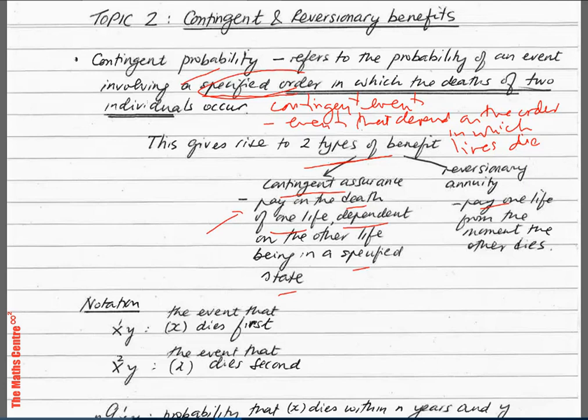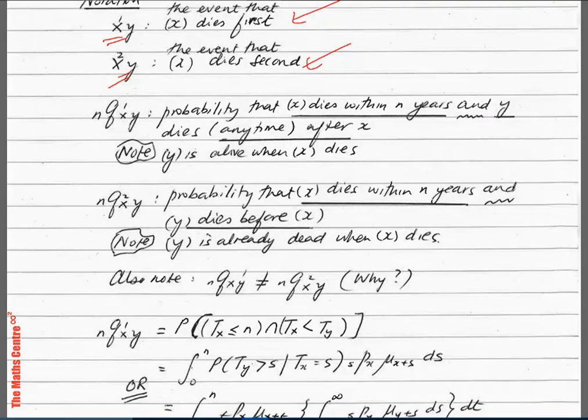Some notation, we have XY with a 1 above the X. So I'm going to call this X1Y. Okay, this is the event that X dies first. And then you have X2Y, the event that X dies second. Again, if you see X1Y, this is the event that X dies first. And if you see X2Y, this is the event that X dies second.